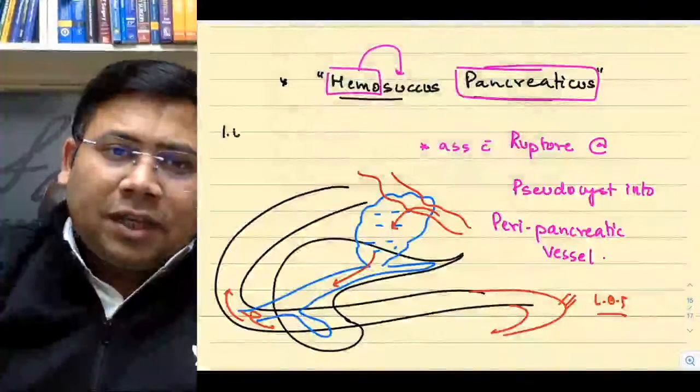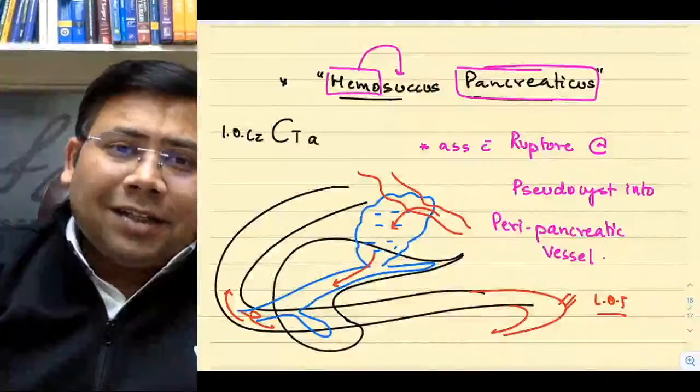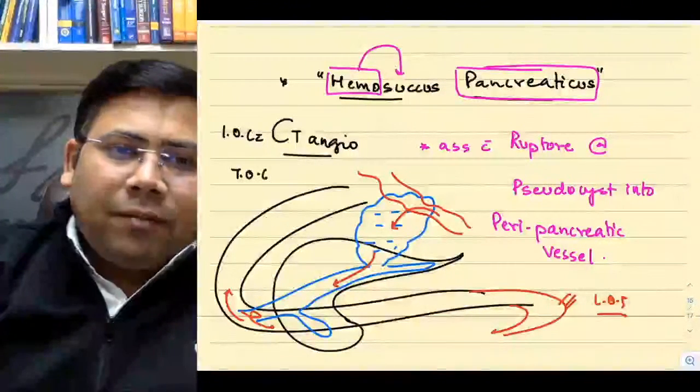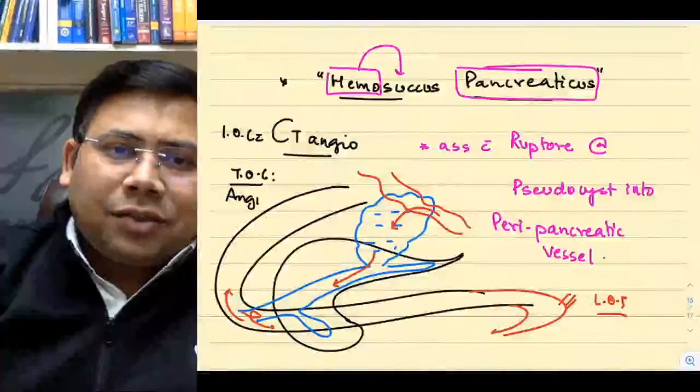Remember, the investigation of choice is CT angio. Why is it CT angio? Because in the same setting, the treatment of choice can be done. And what is that? Angioembolization.